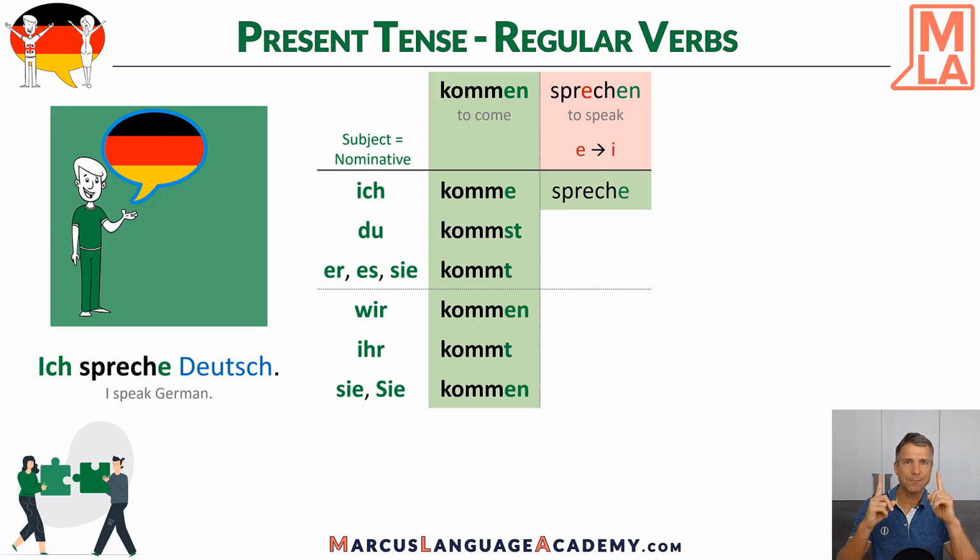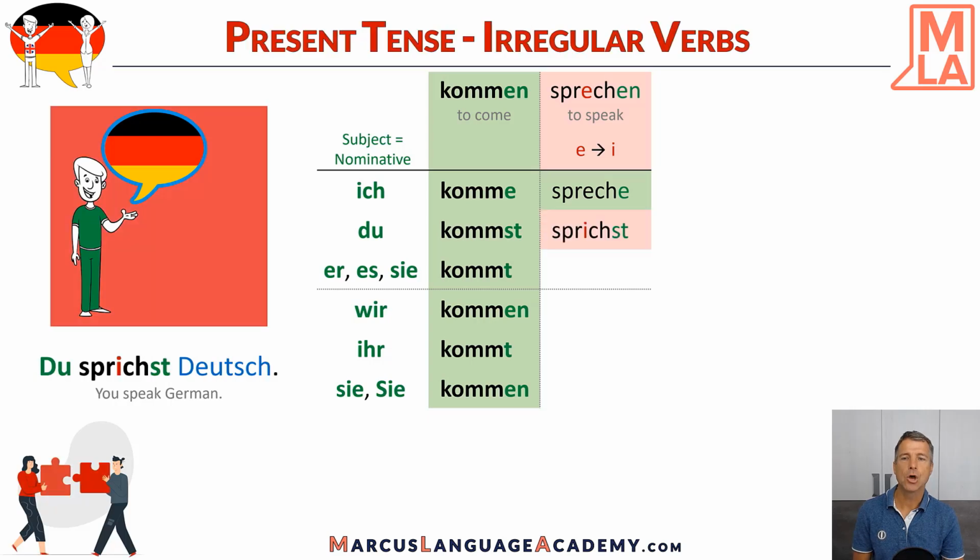So let's see what happens in second person singular with du. And here we have du sprichst Deutsch. Du sprichst. Here, yes, we have a change. So the E of sprechen changes to I, sprichst. And therefore I changed also the background color. The background color is here red. And the ending is the same as for regular verbs. So the st. So du sprichst. But there's a change in the root.